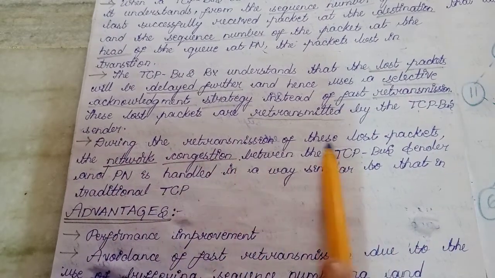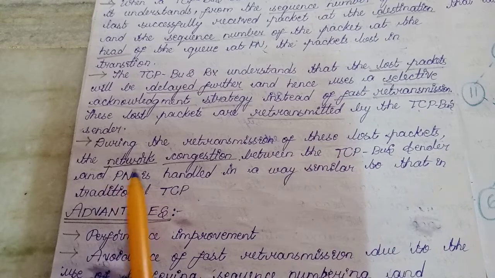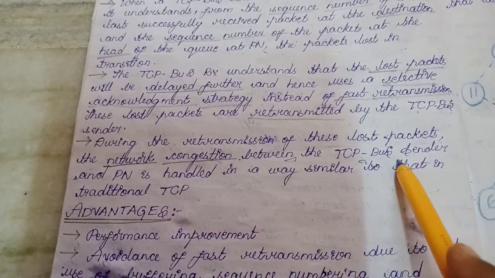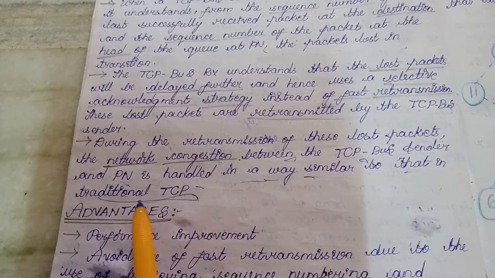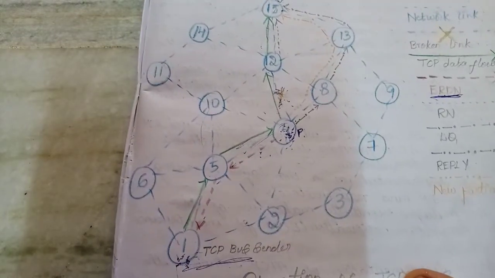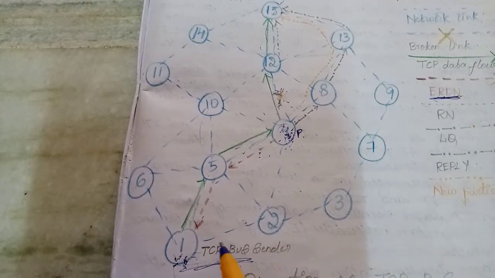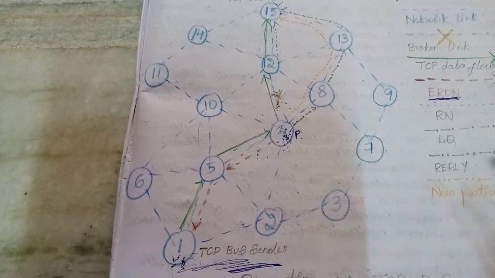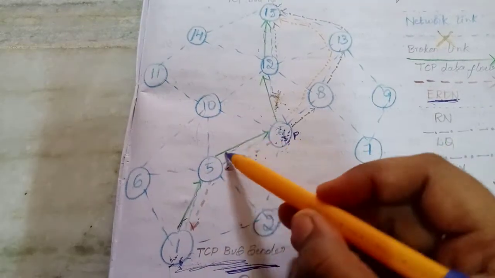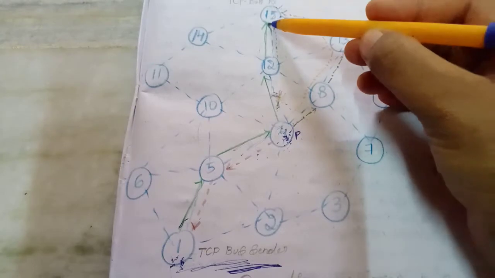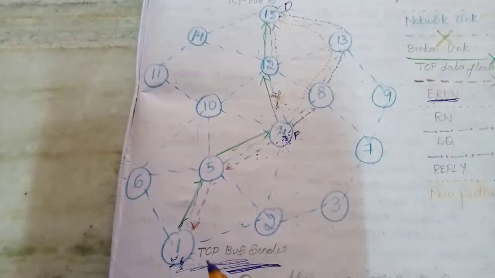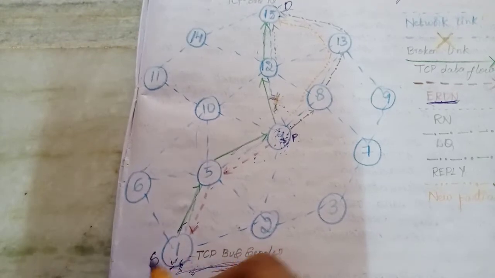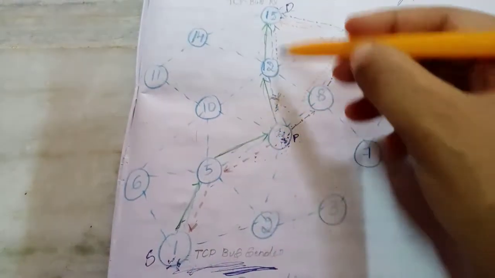During the retransmission of these lost packets, the network congestion between the TCP bus sender and the pivot node is handled in a way similar to that in the traditional TCP. I'll explain to you using this diagram. I hope you can see it. This is the TCP bus sender. Here the TCP data flow happens. This green line indicates the TCP data flow between the sender and the destination. Yes, this is how the data flow happens between them.